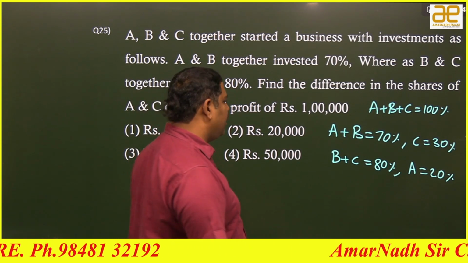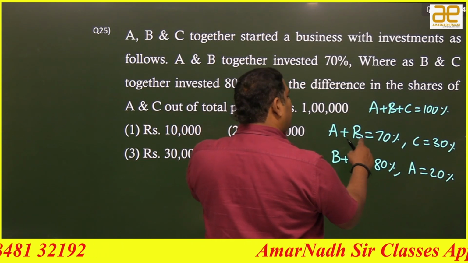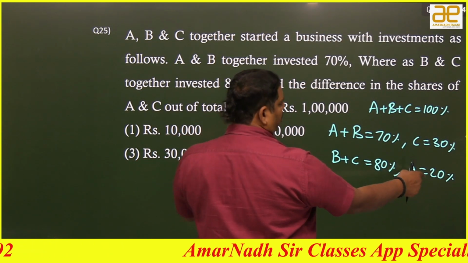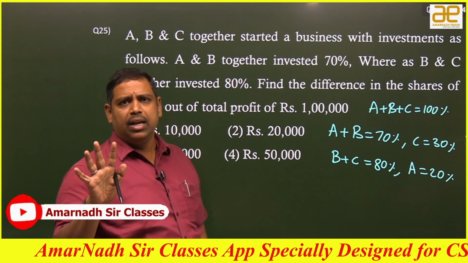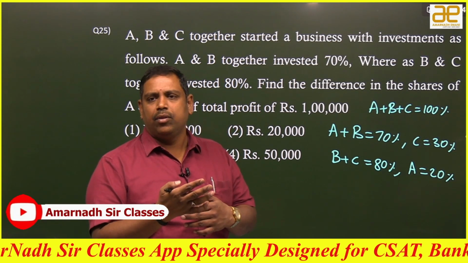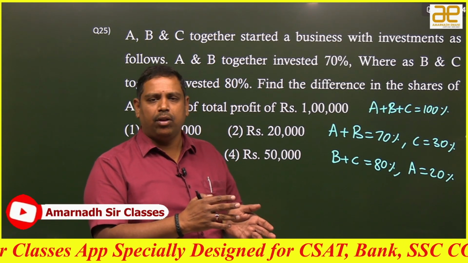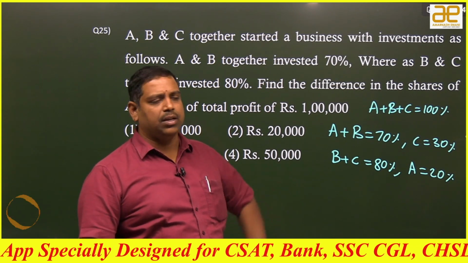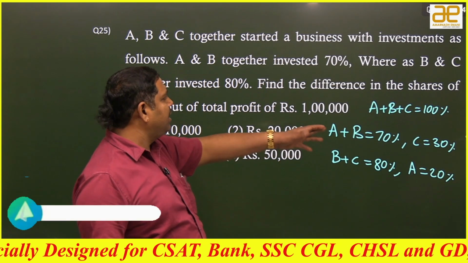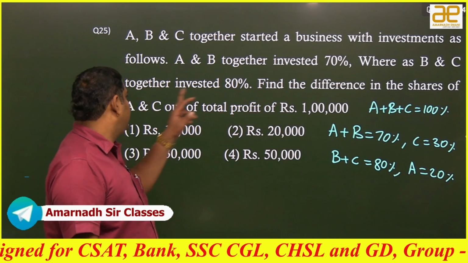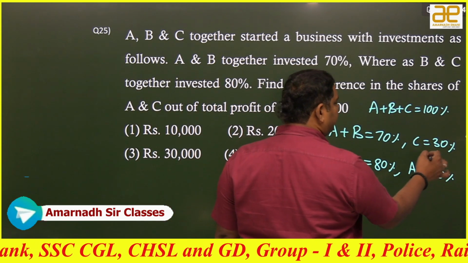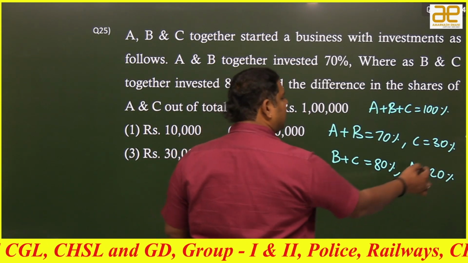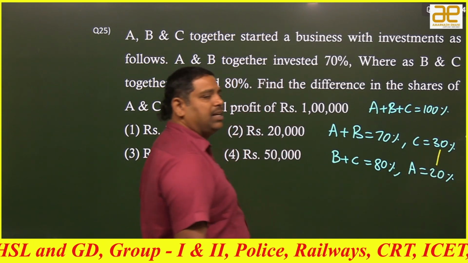Now observe a small point here. A and B are 70%. So A's share is 20, C's share is 30, which means A and C together is 50. The remaining 50 is B's. B's investment is how much? 50%. But the question is not about B. He is asking about the difference in the shares of A and C. What is the difference? Can I say 10%? 10% is the difference.